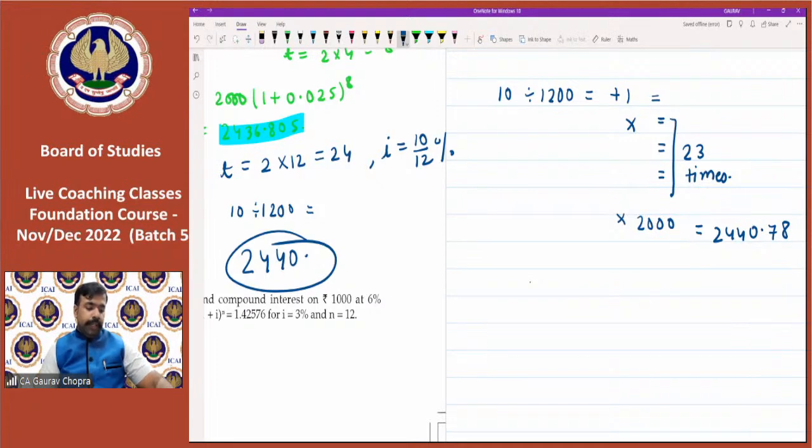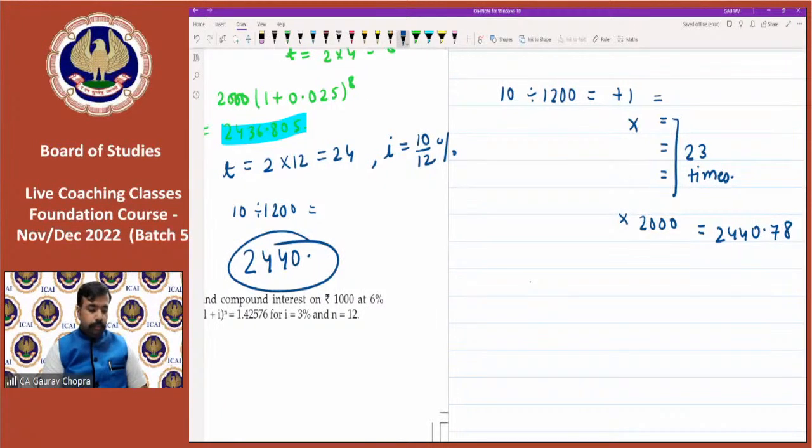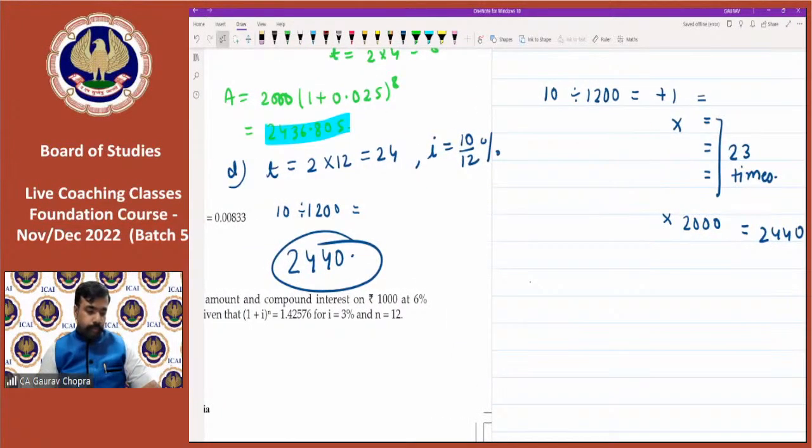Yes, Malay, you are correct. You can do it this way also. No worries. Diksha Agarwal says this trick doesn't work on a mobile calculator. Yes, mobile calculators are not allowed in the examination. So you have to carry a proper calculator, and all these tricks will be applicable on the proper calculator only.